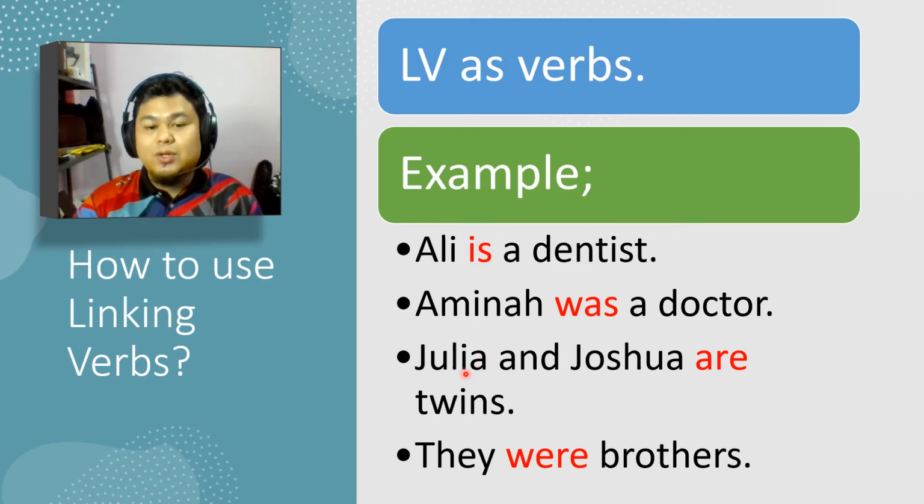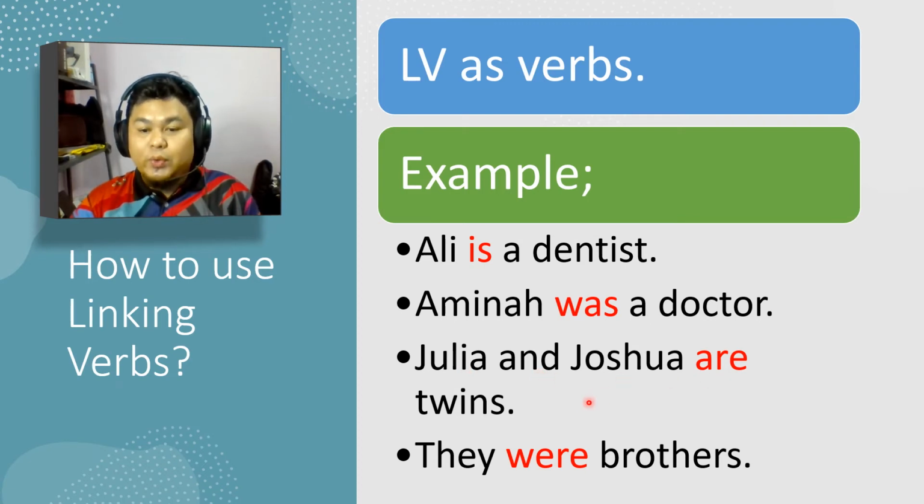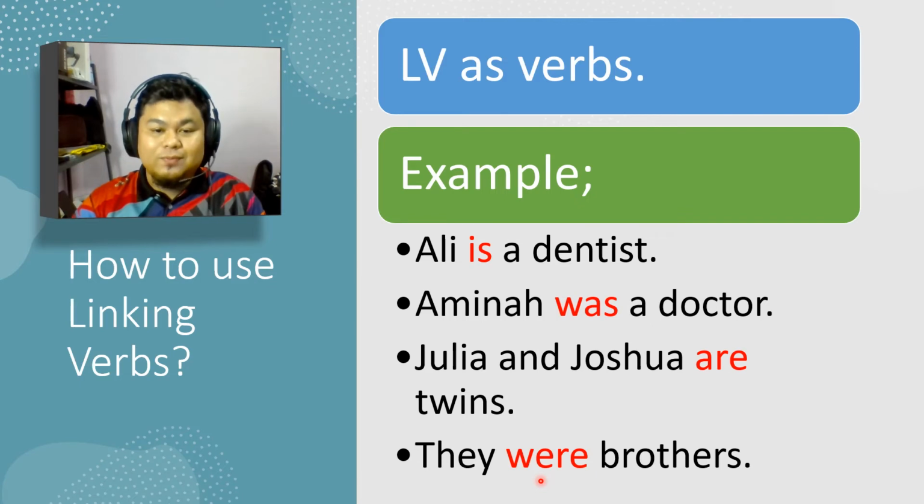Number 4, Julia and Joshua are twins. The linking verb are here is standing alone. So we can say that are is a verb. They were brothers. So here we can see that the linking verb were stands alone without the verb.